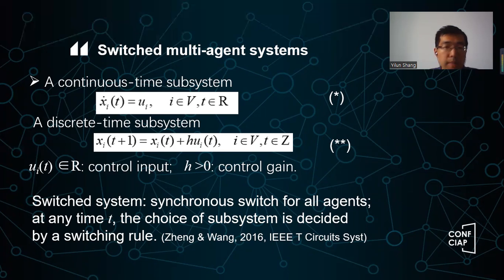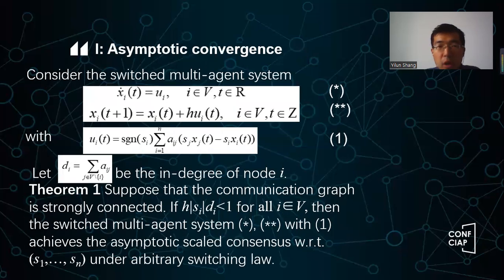Here, switched system means a synchronous switch for all the agents, okay? All these agents update synchronously across the whole network. So it is important that we can find a switching rule. How can we switch between the first system and the second system, between the continuous and discrete time systems, so that the consensus can be reached? So this is a kind of complicated problem.